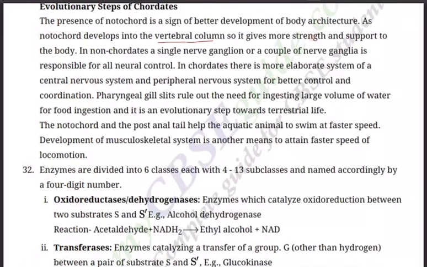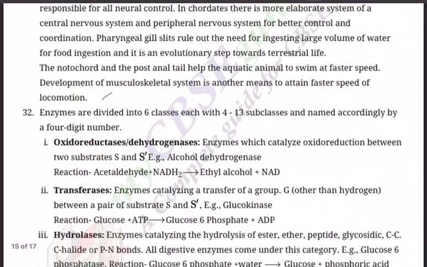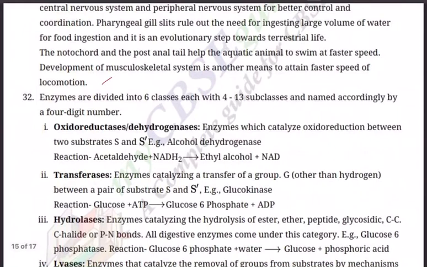The notochord and post-anal tail help aquatic animals to swim at faster speed. Development of the musculoskeletal system is another means to attain faster speed of locomotion.